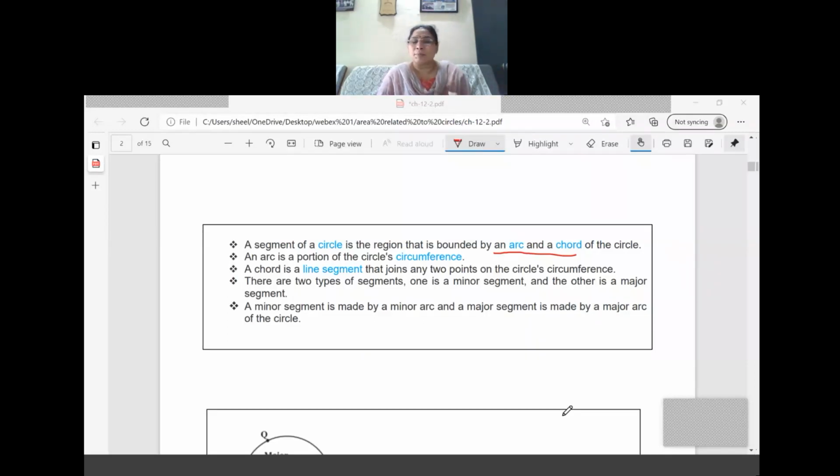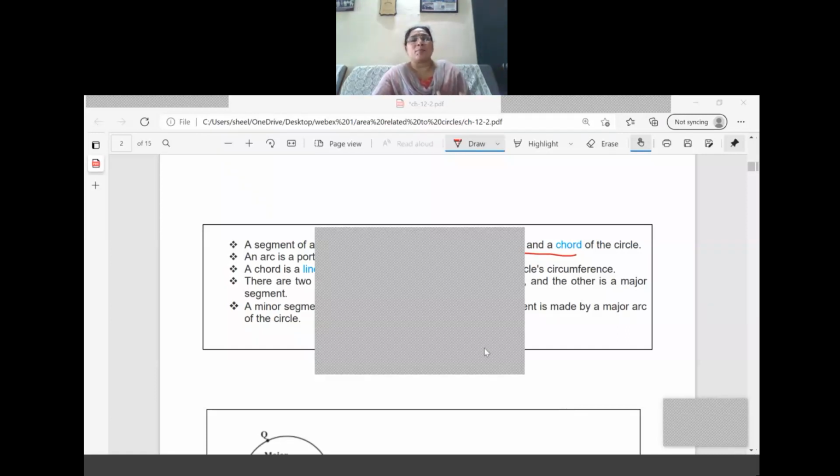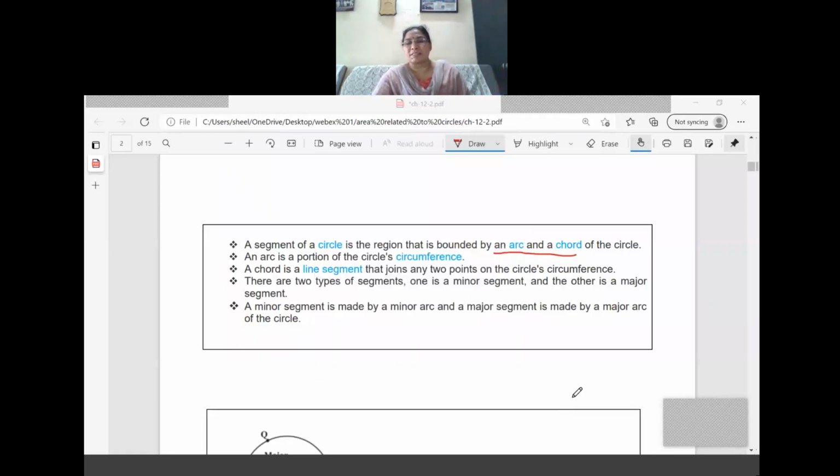And what is the classification here? Just as we learned major sector and minor sector, similarly here also we have two: the minor segment and the major segment. Based on the sector, if it is made by the minor arc, it will be a minor segment, and a major segment is made by the major arc. Now one more point: when the two segments are equal. We have seen the same in the sector also. Here also, when the two segments are equal, it is called a semicircle only.